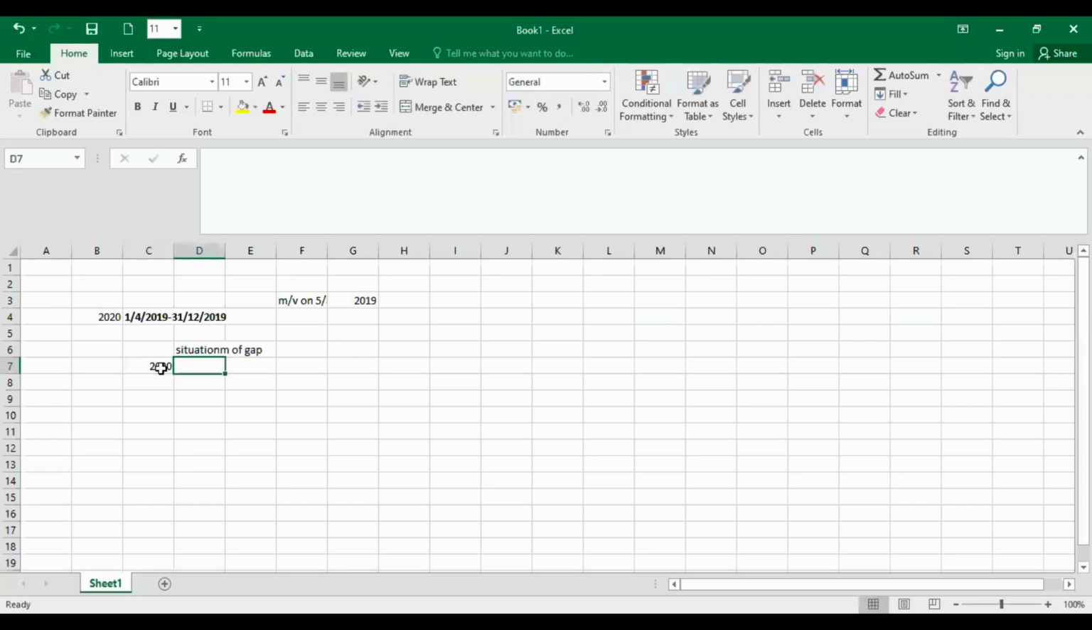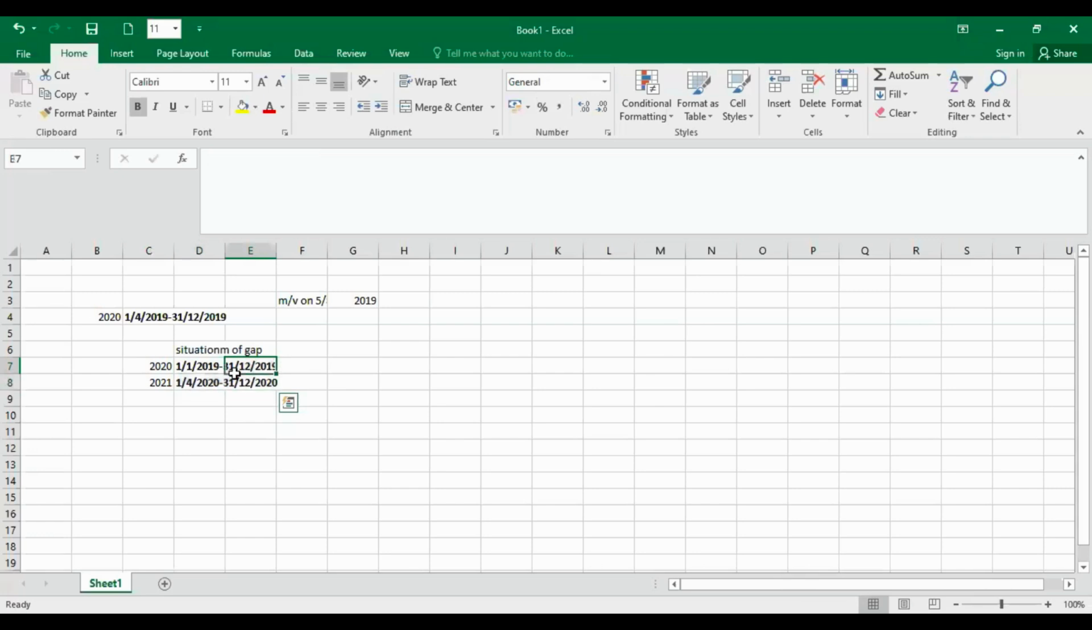Let's say we have 2020, and the basis period is 1/1/2019 to 31/12/2019. Then we have 2021. Instead of 2021 starting from the next date, which is supposed to be 1/1/2020, it is now starting from 1/4/2020 to 31/12/2020. This is a situation of a gap. You can see that some months were omitted. The months that were omitted are called the gap.